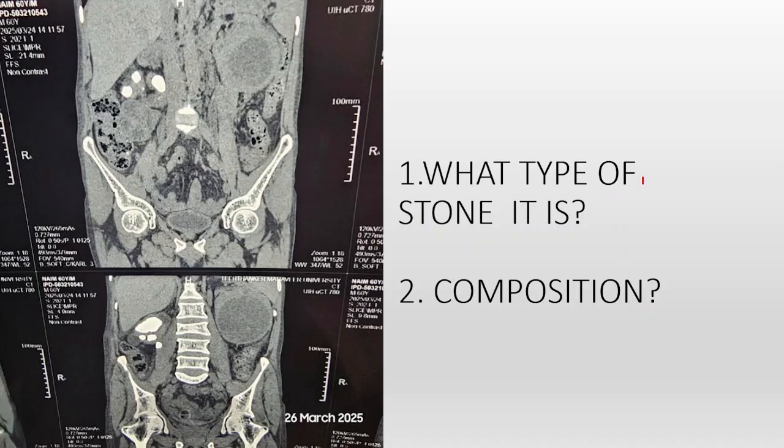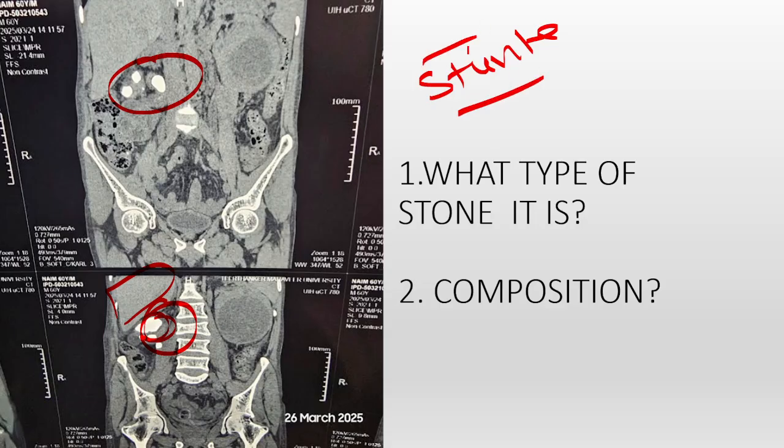First question: what type of stone is it, and what is its composition? So this is the NCCT section. Here you can look at the stone, how big it is. Here is the liver. You can see how big the stone is. These kinds of bigger stones are always white stones. Composition is magnesium phosphate. Most of the students wrote white, correct, but in composition you made a mistake. So go through the composition also.